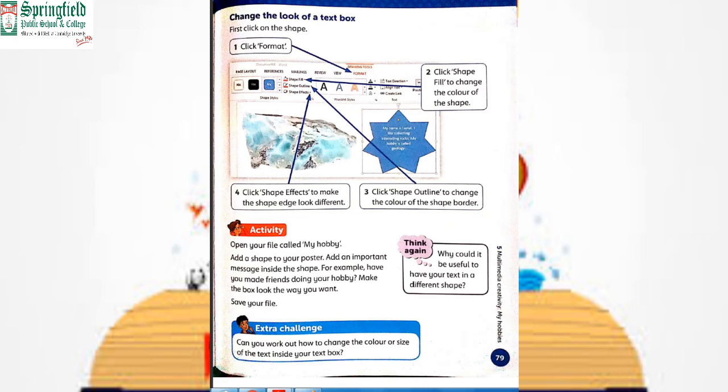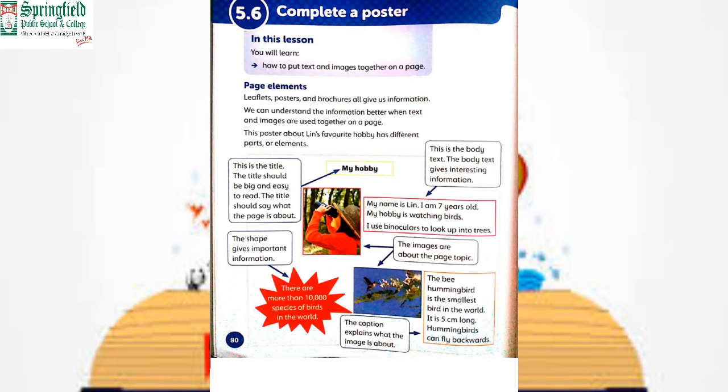Okay, how to put text and images together on a page, especially elements like leaflets, posters, and brochures, all give us information. Actually, Word is not only used for typing documents or letters. We can also create our posters, brochures, or leaflets related to medicines, any institute, any restaurant opening near you in your country, in your cities. They will all be designed with the help of Word.